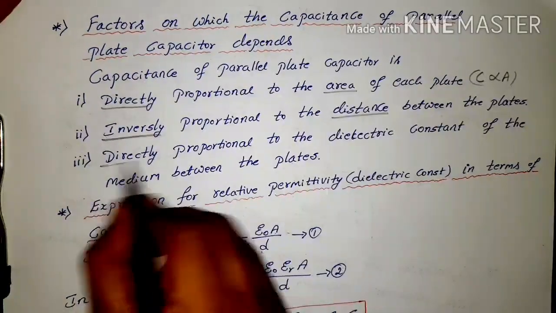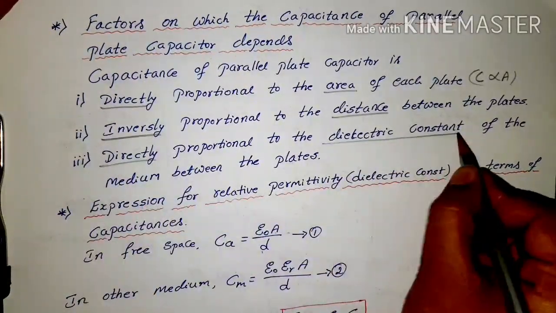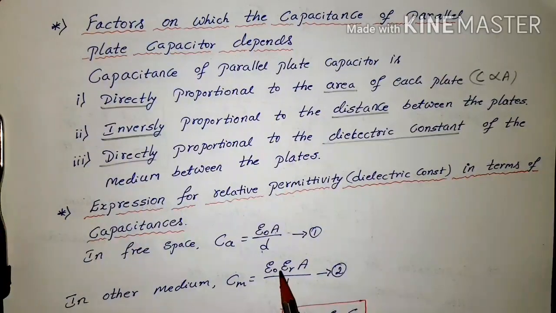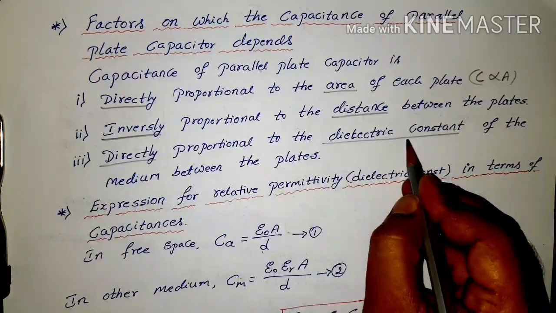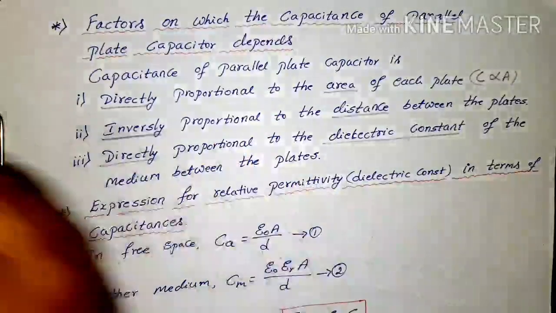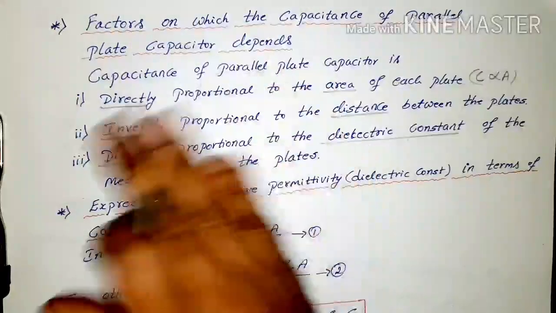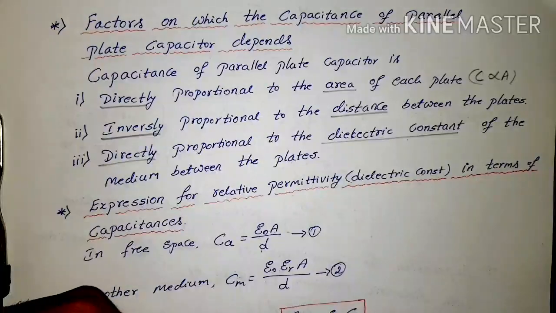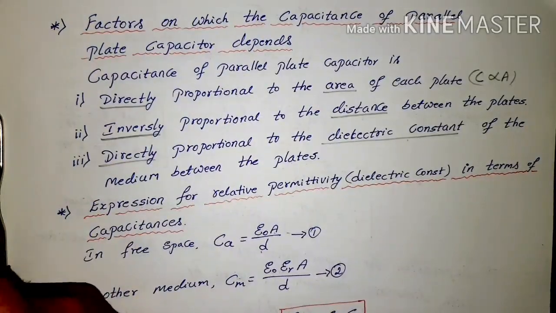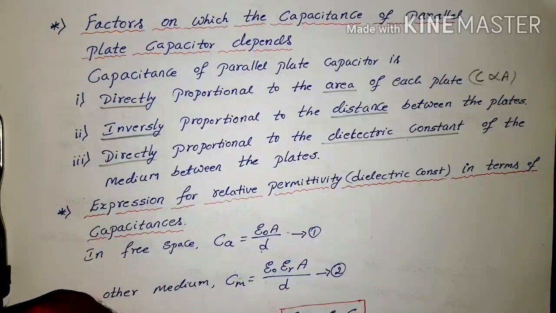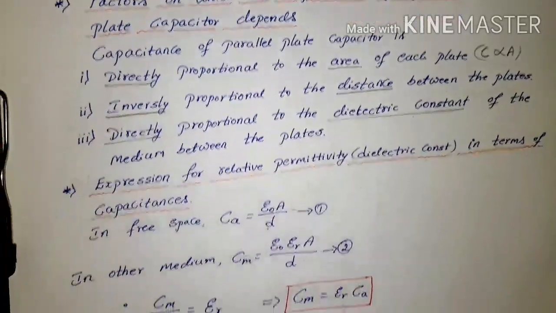And it is directly proportional to the dielectric constant. You can see in this formula epsilon R is the dielectric constant, so it is directly proportional to the dielectric constant. So, a very important question: on what factors does the capacitance of a parallel plate capacitor depend? This you can tell through the capacitance formula of the parallel plate capacitor, C is equal to epsilon naught A by D. Now check the next one.